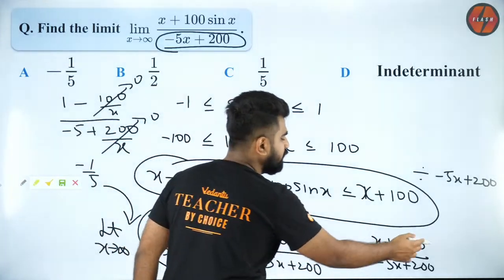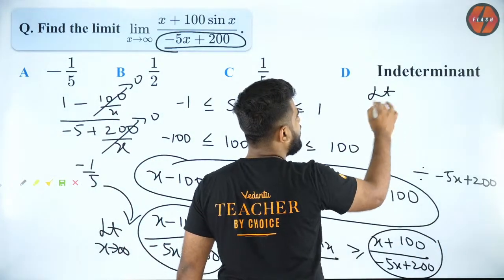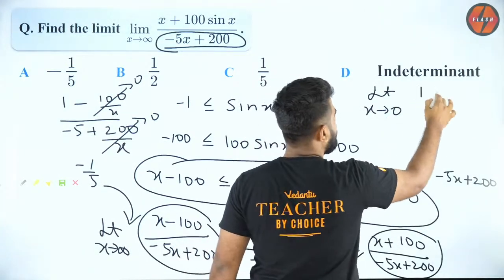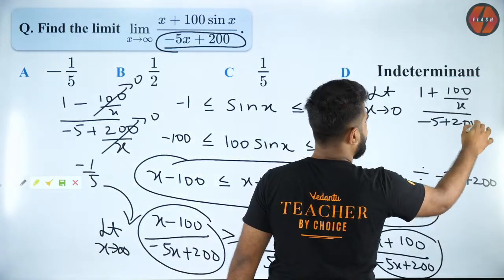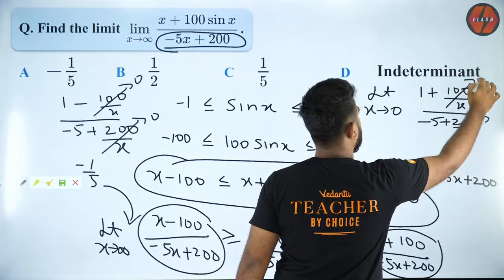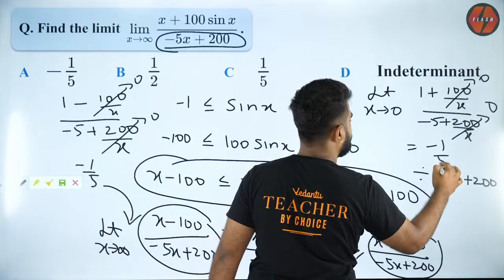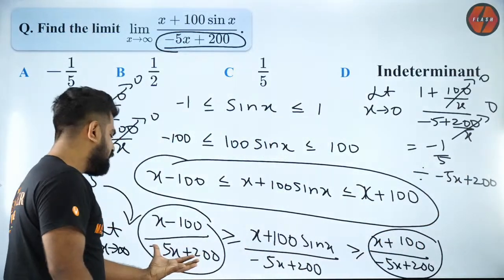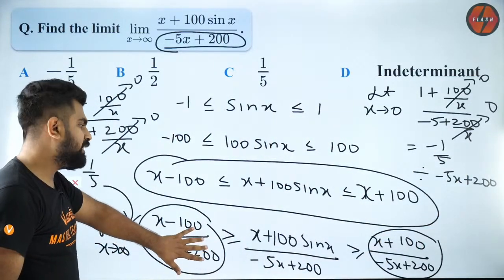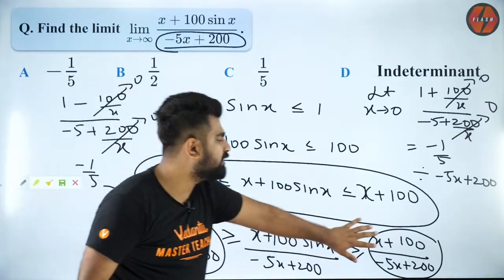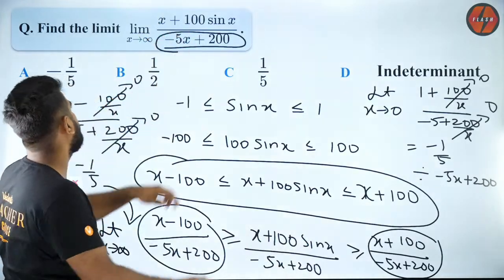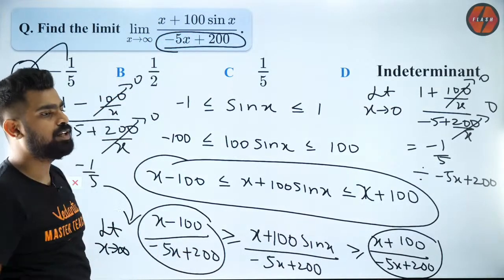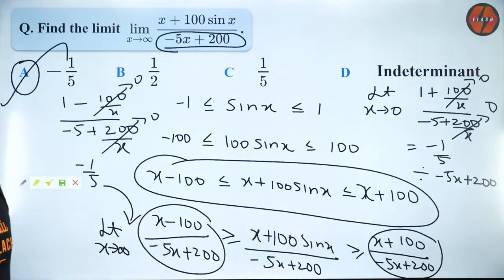If I do the same thing for the right hand side, I will get limit x tending to infinity, 1 plus 100 by x divided by minus 5 plus 200 by x. So this is 0, this is 0. So again I will get minus 1 by 5. So the limit on the left is minus 1 by 5, and this is also minus 1 by 5. So the middle one should also be minus 1 by 5. That is why option A is correct. So that is how you do it by sandwich theorem.